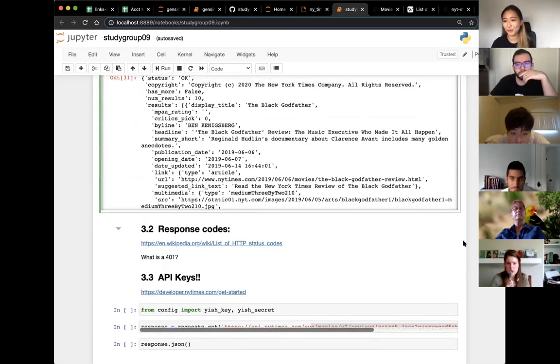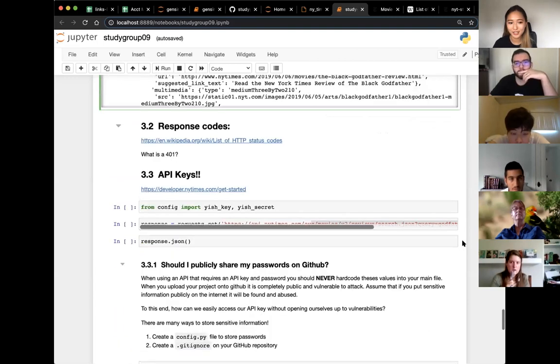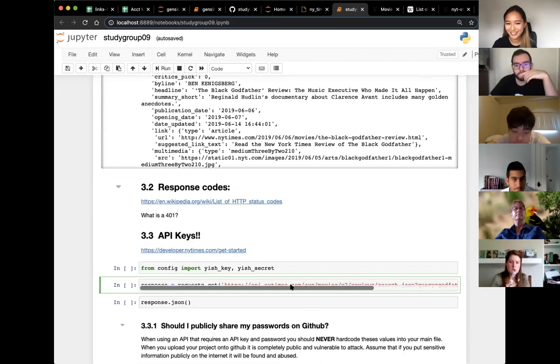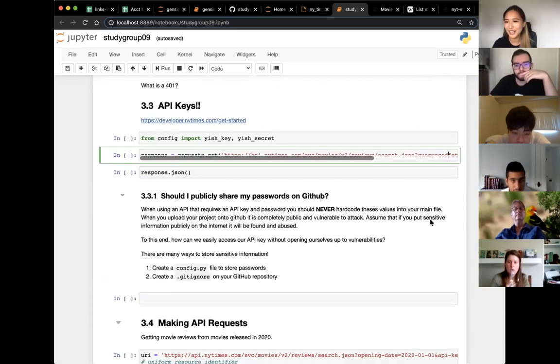A little quick segue before we continue talking about how APIs work. We need to talk about API keys. If you look on the labs, they have a much more in-depth spiel. But basically, you should not share your API keys on GitHub. You shouldn't have any of your API keys hard-coded on any of your notebooks because it makes your API vulnerable to attack, basically. If someone had your API key, they could use it and maybe get malicious data and ruin your life. For safety, you don't want to have your API keys on your notebooks.